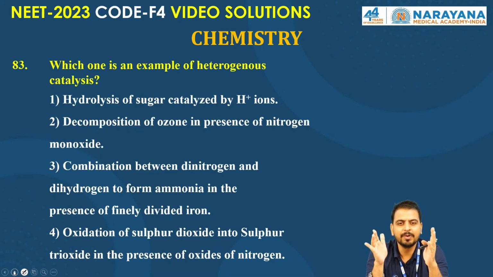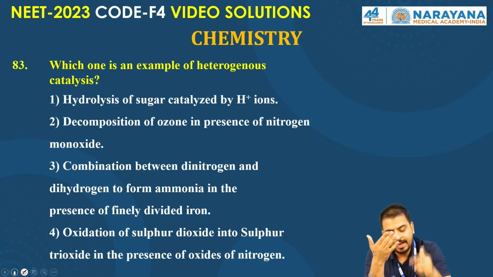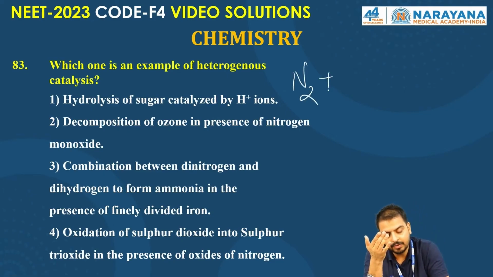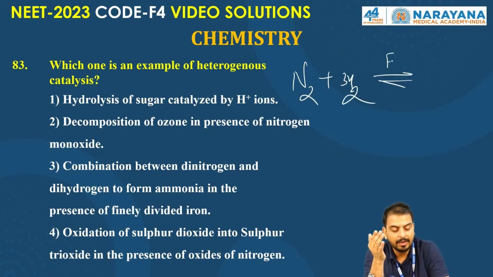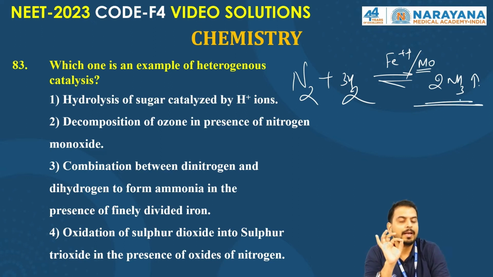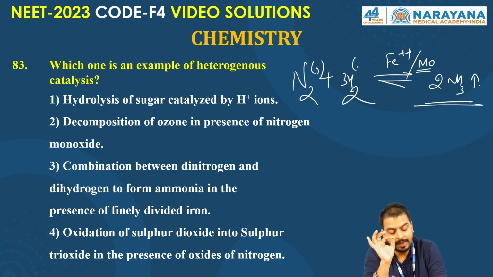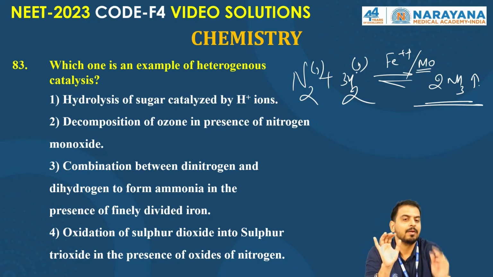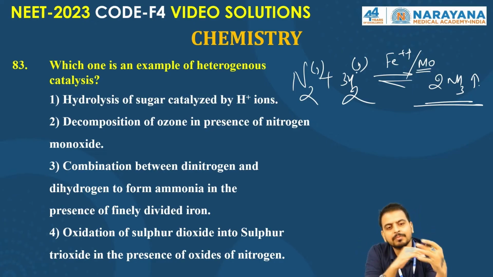Which one is an example of heterogeneous catalysis? In heterogeneous catalysis, nitrogen and 3 moles of hydrogen react over a solid catalyst, iron with molybdenum, to form ammonia gas. Here the reactants are gases while the catalyst is solid.